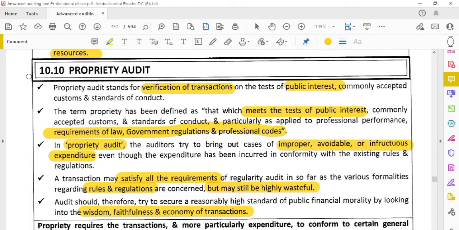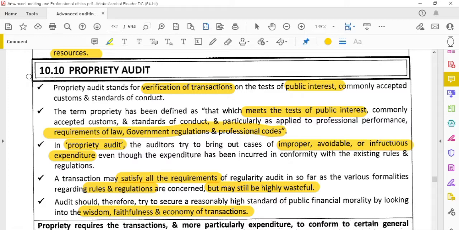Even if they comply with rules and regulations, they are not spending in an efficient manner. Wasteful, like they spend a lot of expense. Even though they comply with the laws and regulations, why are they spending more and more? That we identify. Then wisdom, faithfulness, and economy of the transaction. They have to use their wisdom while spending on an expense, whether it is useful for them, whether it provides value for money or not. That has to be in the propriety audit.